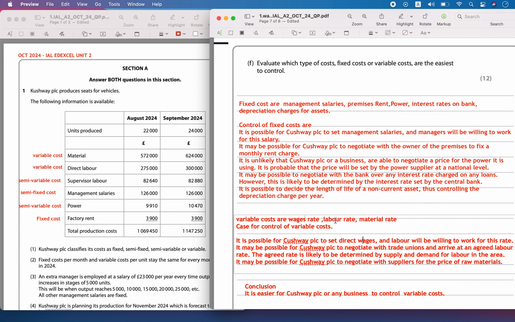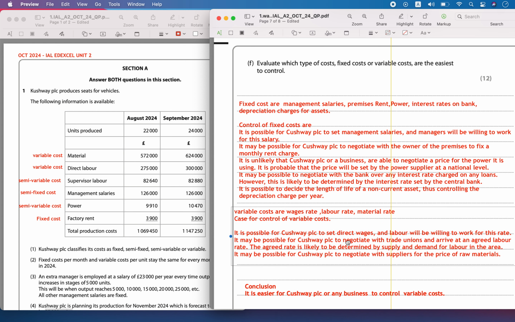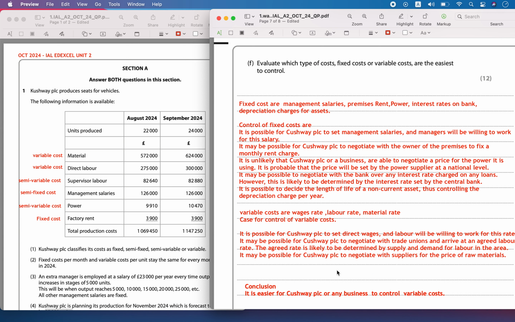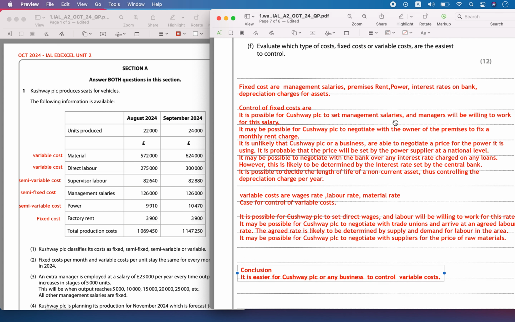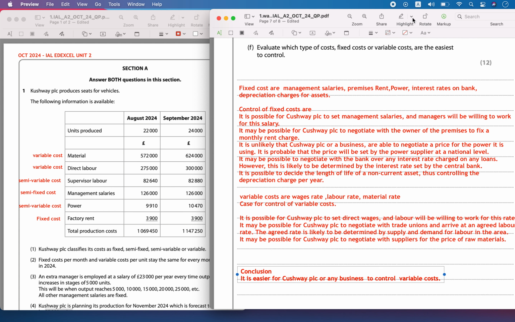So now you can negotiate on the wage rate, the labor rate, for some agreed rate, and then you will be able to control the variable cost. You can also negotiate with the suppliers for the material cost, and you can fix the price of raw materials. So these are the ways in which I'm going to control the variable cost. So in conclusion, you can say that it is much easier to control the variable cost than the fixed cost.